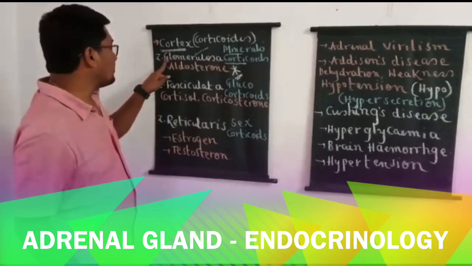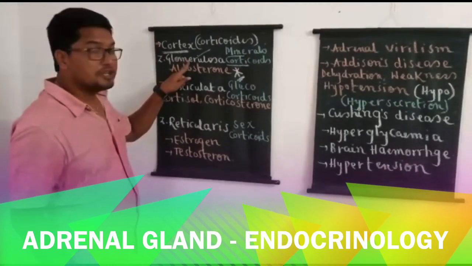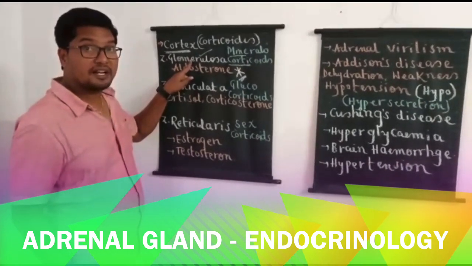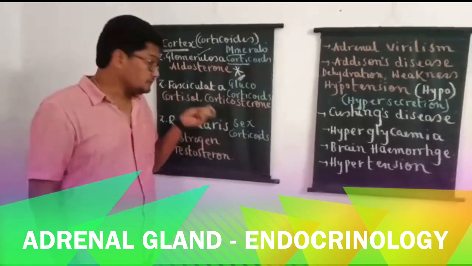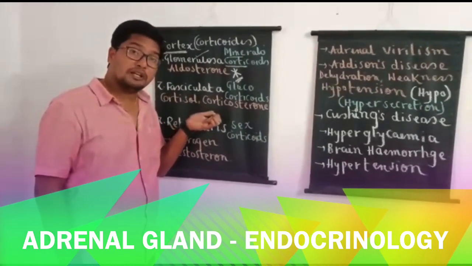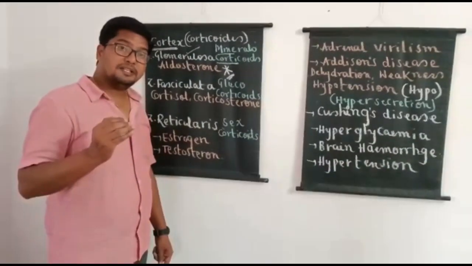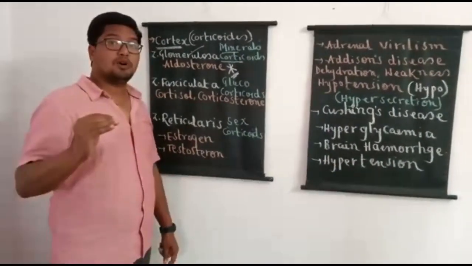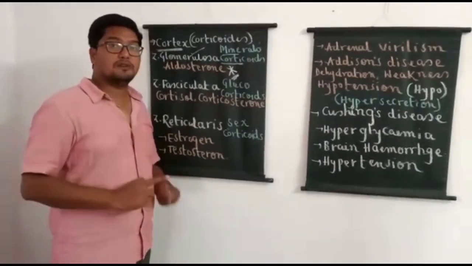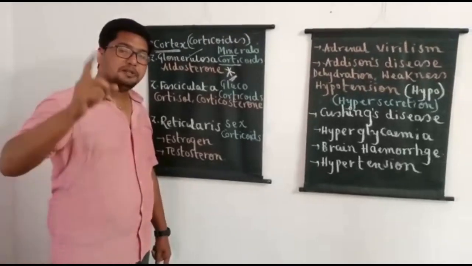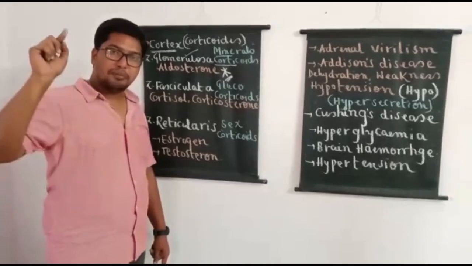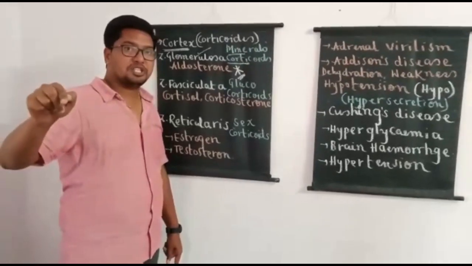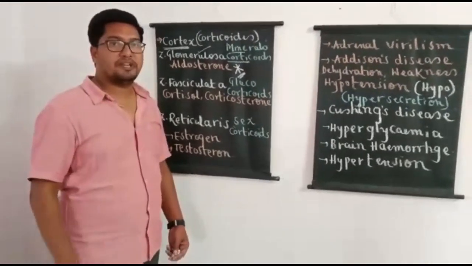So all the hormones of zona glomerulosa, which forms outermost layer of the adrenal cortex, together called mineralocorticoids. Why are they called mineralocorticoids? Because they regulate mineral metabolism of the body or mineral levels of the body. How can they do that? By promoting absorption of sodium and chloride and by promoting secretion of potassium at the time of urine formation.